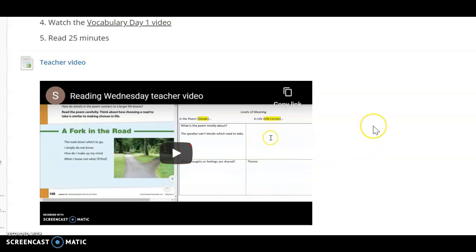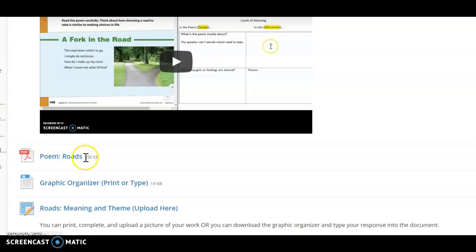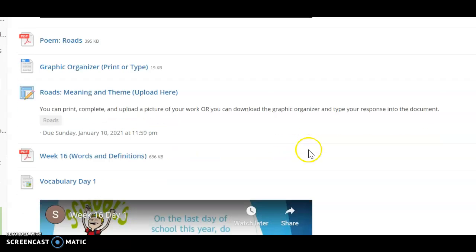This is a graphic organizer that you're going to be using throughout the week. It's very simple, so if you don't want to print or you're unable to print, you can recreate it just with 4 boxes. And after you watch this video where I model completing this graphic organizer, then you are going to give it a try. You're going to read this poem right here titled Roads, and you're going to complete this same graphic organizer. Again, if you can't print, then you can recreate this graphic organizer. When you're finished, you're going to upload it right here to this assignment submission.